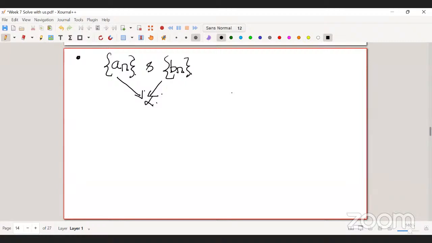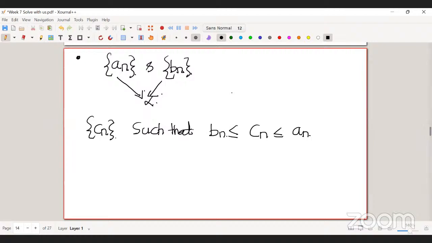Suppose you have one more sequence cn such that cn is always in between an and bn.